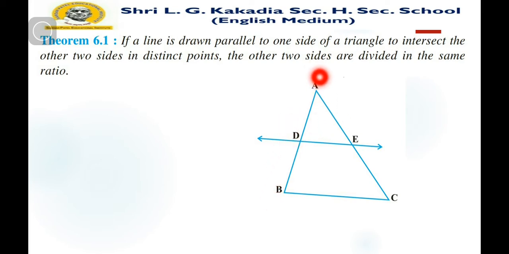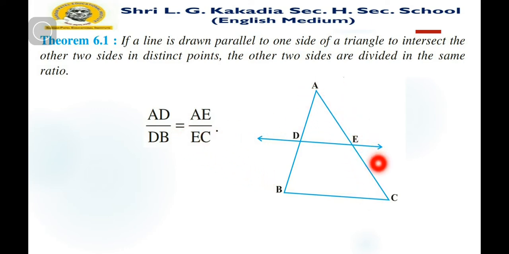As you can see here, DE intersects AB at D and AC at E, two sides at distinct points. The other two sides are divided in the same ratio. Means if we take the ratio AD upon DB and AE upon EC, then both ratios are equal, so we can say that AD upon DB is equal to AE upon EC.